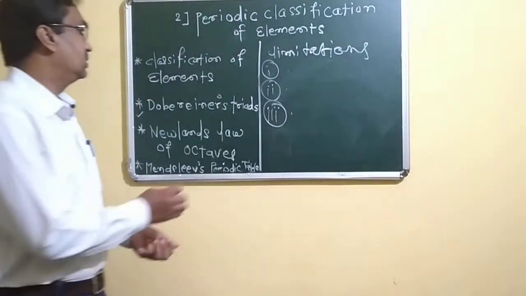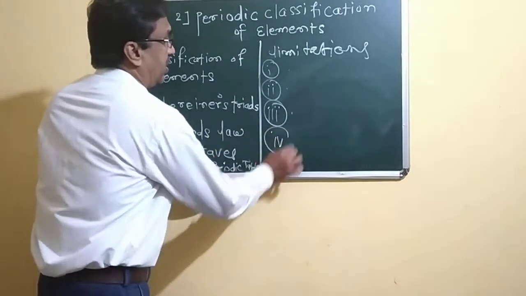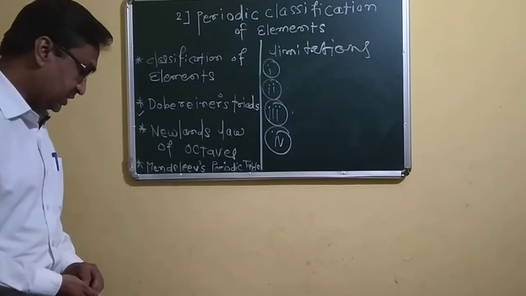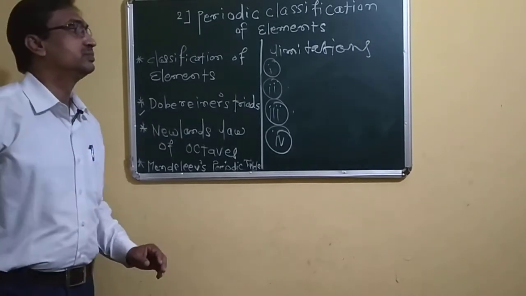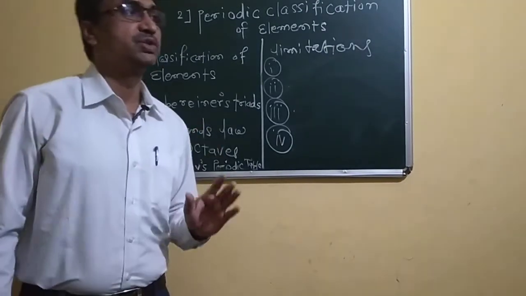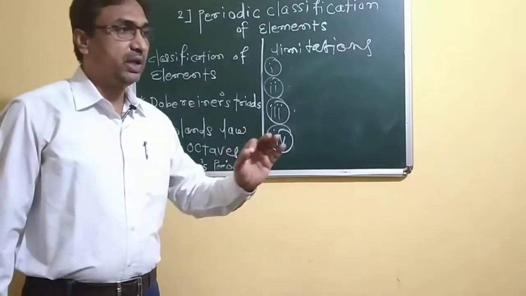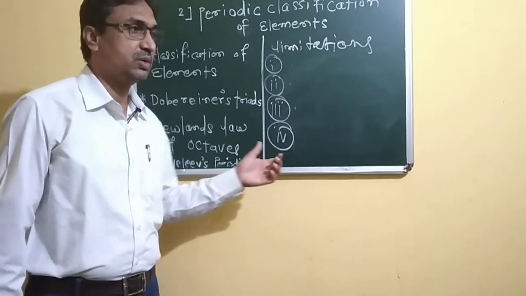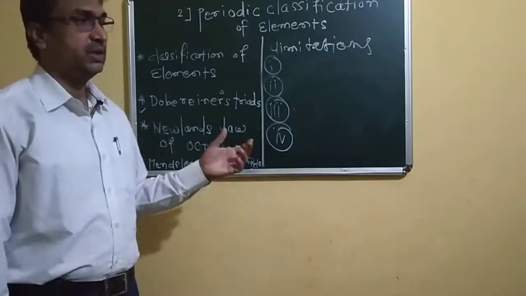And the last drawback is that he did not make any provision for how any newly found element can be arranged in a specific pattern in his octaves.